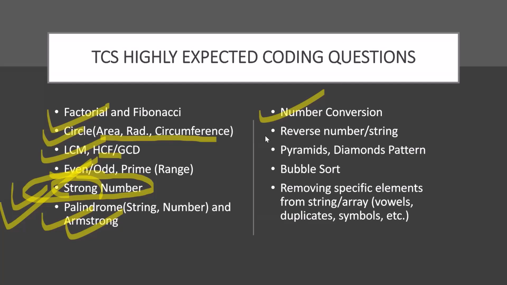Reverse a number or string: if it is given 1 2 3, then you have to convert it into 3 2 1. For doing that also you have to work with the digits. So with the question I'll be telling you today, you will get an idea about factorial also. I am going to tell the strong number, but you will get some idea of how to approach palindrome, Armstrong, as well as reverse number also.